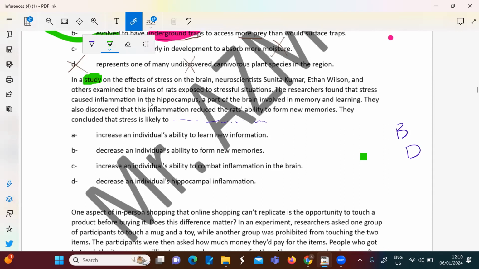Stress, brain. This is so analytical. Stress versus brain. They are studying the effects of stressful situations on the brain. So the first sentence is very important in inference questions. That's the main idea.